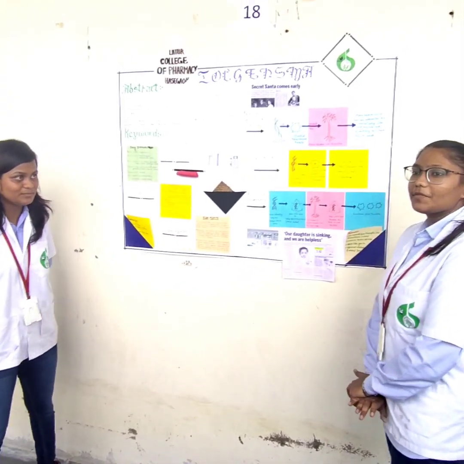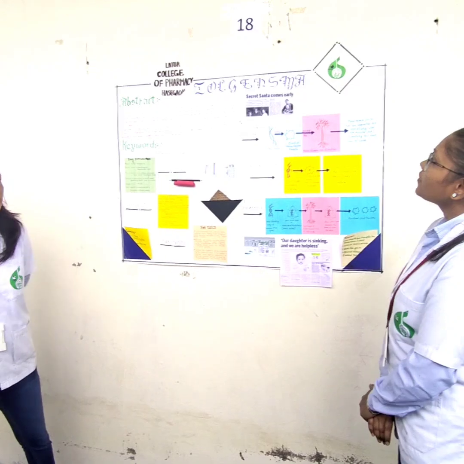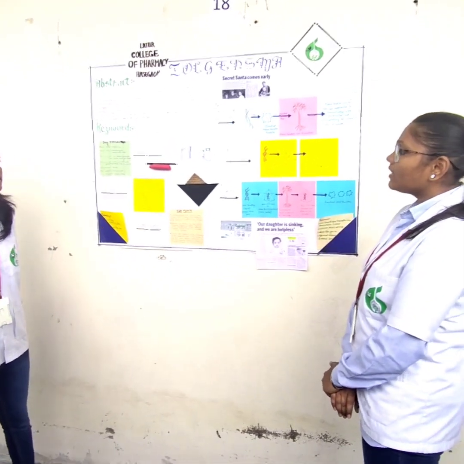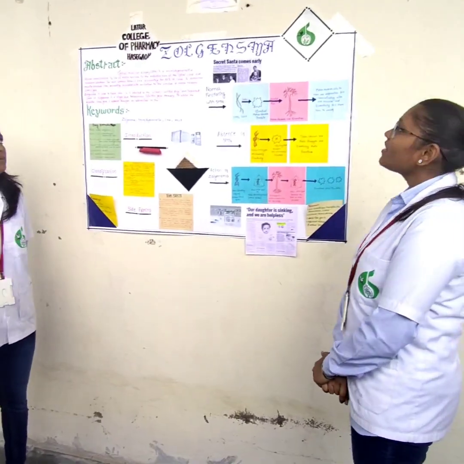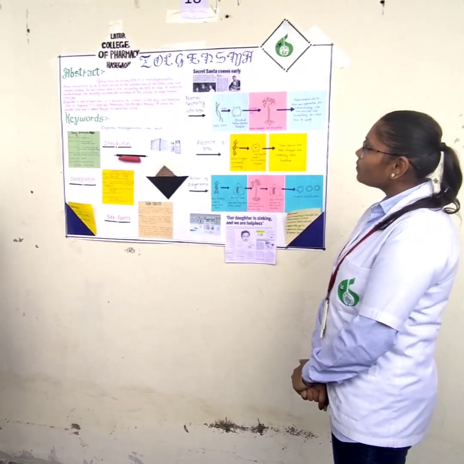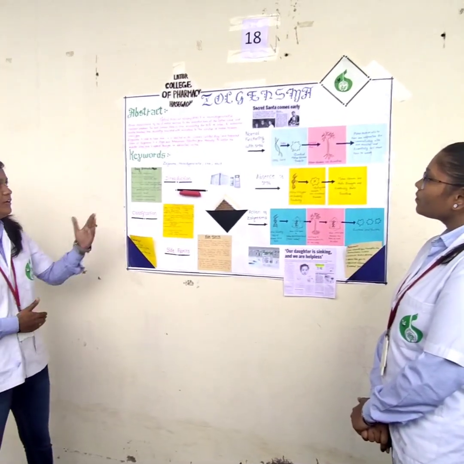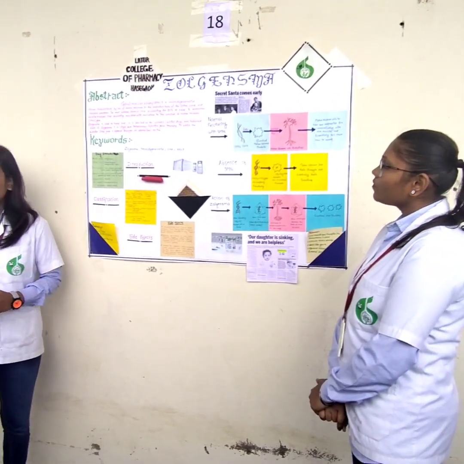I'm Radhi Margaret Reddy from BCom final year, and this is our topic, Zolgensma, guided by Mr. Vasudha. Zolgensma is a neuromuscular drug given intravenously for a very rare disease. The drug was recently approved by the FDA in 2019.